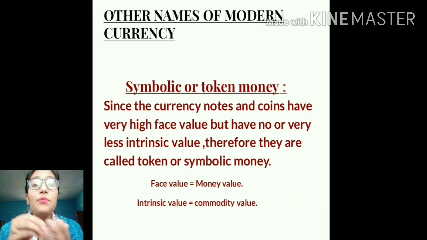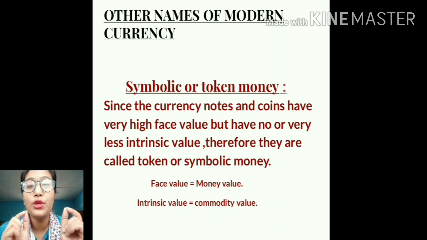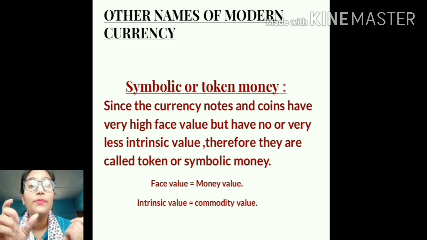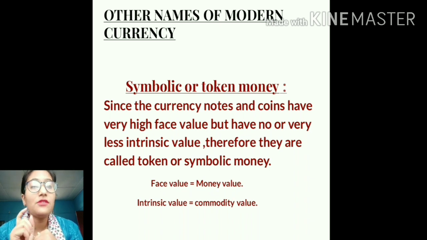But since they represent money, they carry such a high money value. That 500 rupee note in itself does not have any value. It has value only because it is considered money, only because the government has given it a value of 500. Otherwise, that paper itself doesn't have any value. So that is why they are known as symbolic or token money. Their face value or money value is much higher than their commodity or intrinsic value, right?